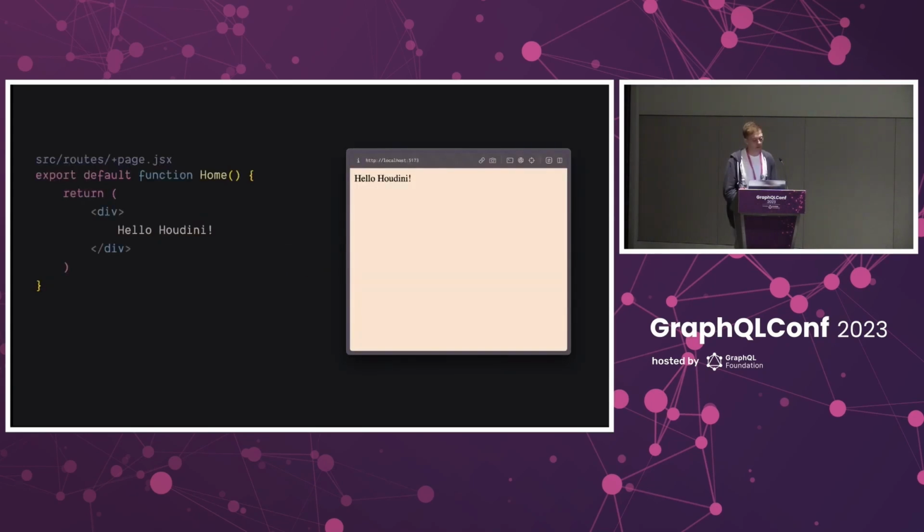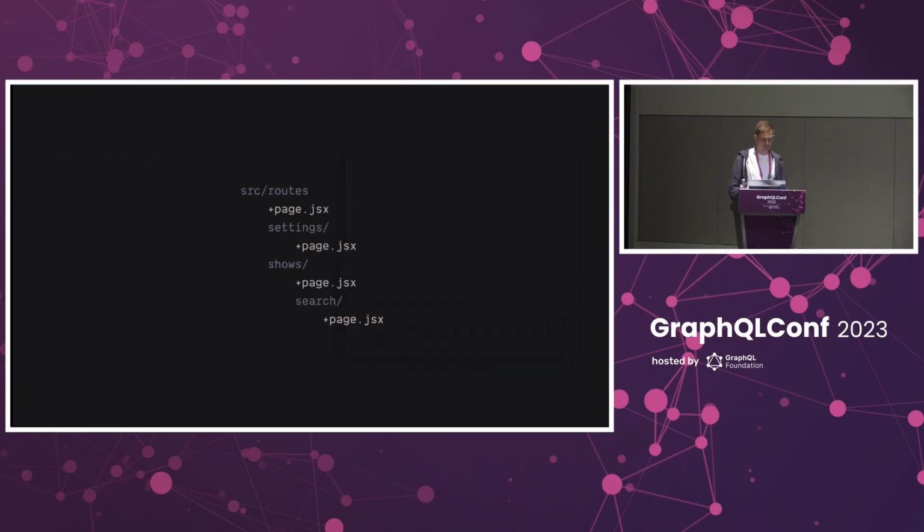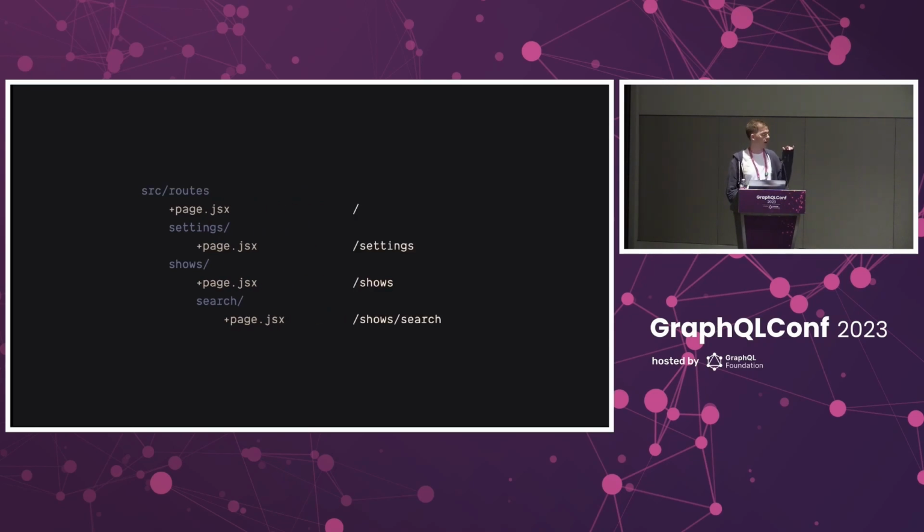Anyway, with just this one file, your application will have a single view visible at the index of your server. To add multiple routes to your application, you just create multiple plus page files. As you can see, this application has 4 routes corresponding to each one.